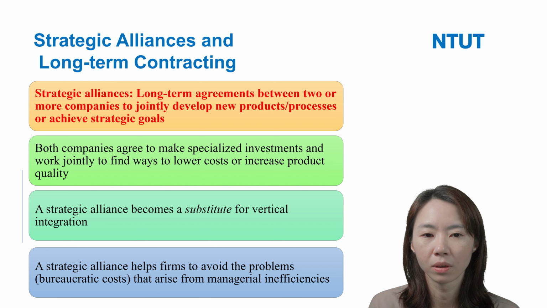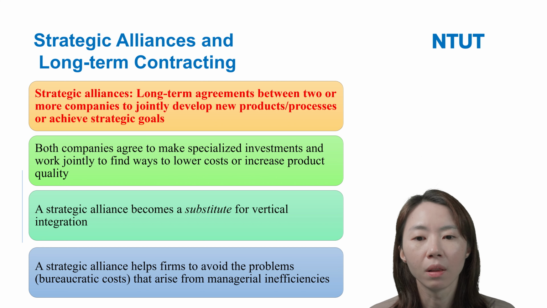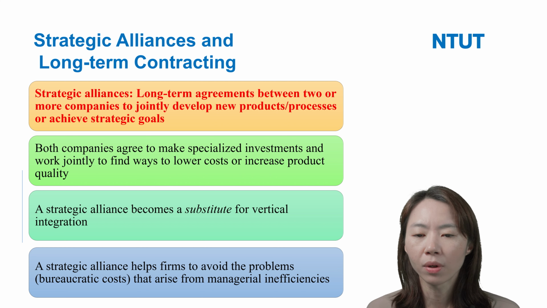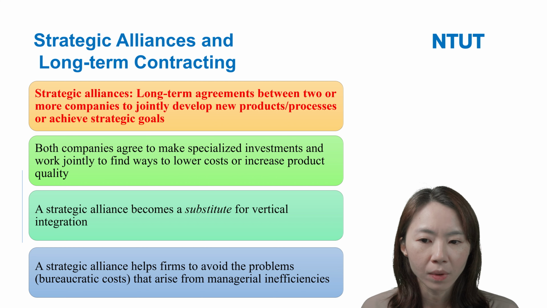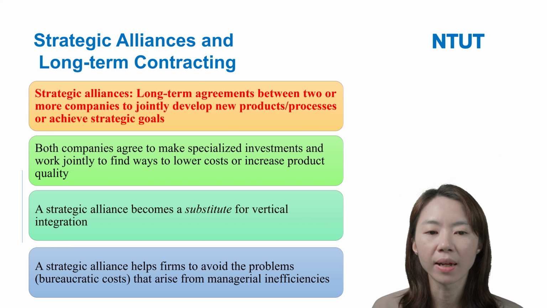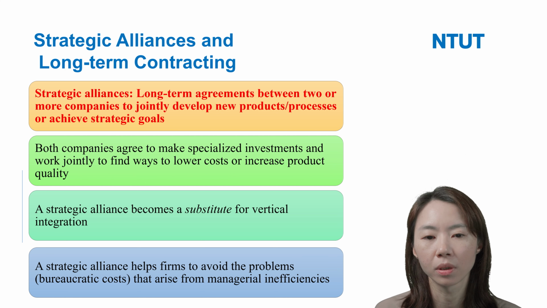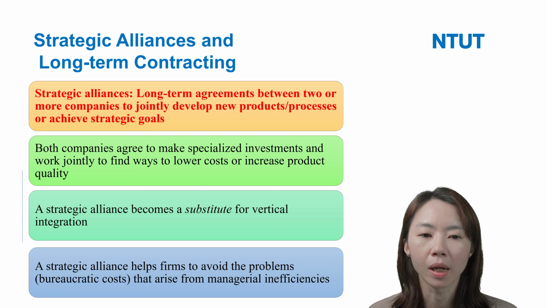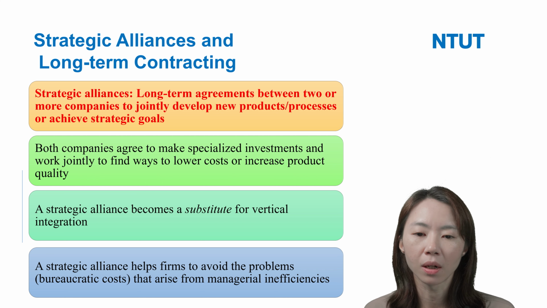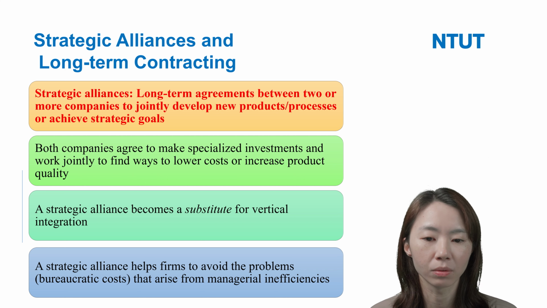Most companies agree to make a specialized investment and work jointly to find ways to lower cost or increase product quality. Sometimes it can substitute for vertical integration.